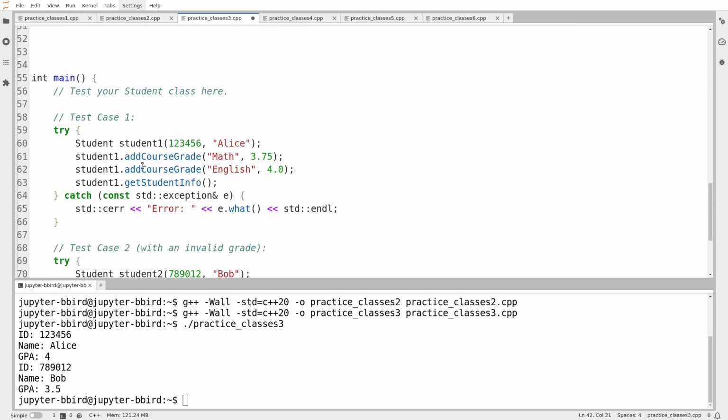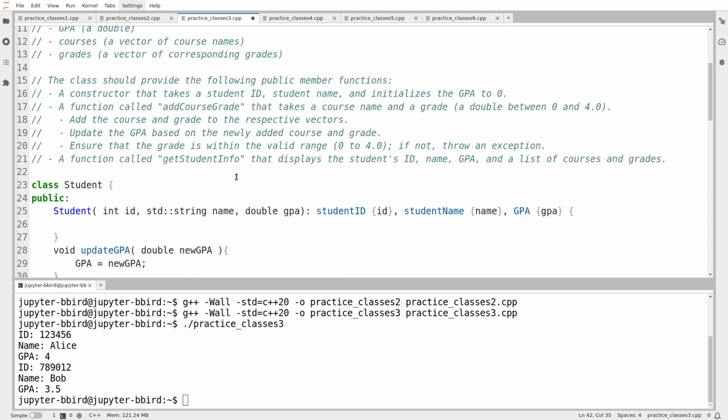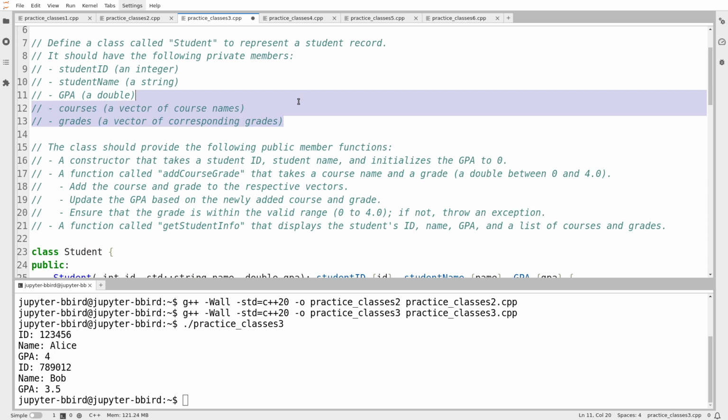We'll maybe scroll down and take a peek here. Add course grade. It seems to want the course grade to be like on a 4-point scale, like is common in American universities. So I guess that means we're going to be doing a double. Okay, so double, and then this is going to be grades. All right. I assume that those just get initialized to be empty.